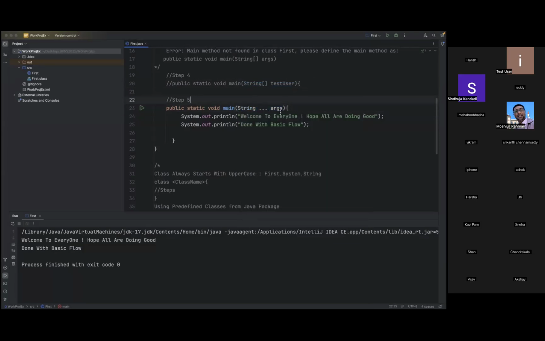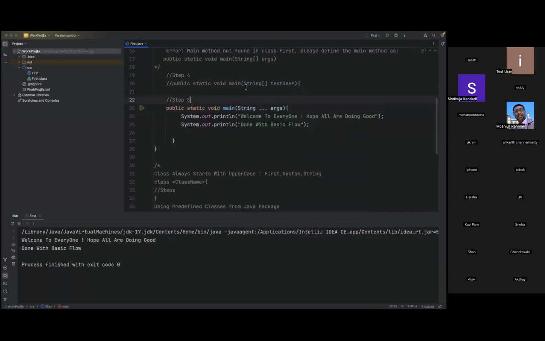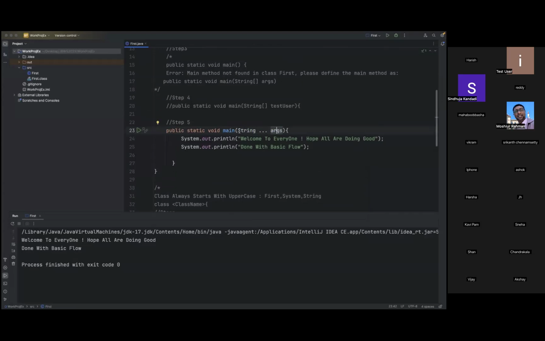We'll discuss what the basic rules are if I want to implement this kind of main method, what the major difference is between this and this, and what the advantage is of using this over the others. For now, you can consider this is not invalid. This is still valid. JVM is able to recognize your main method and execute it without any issues.